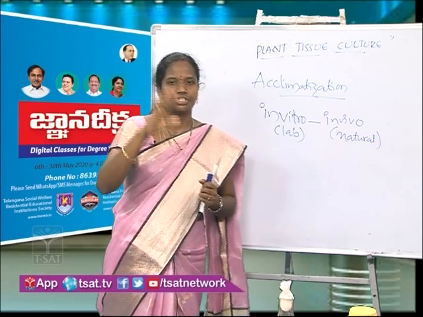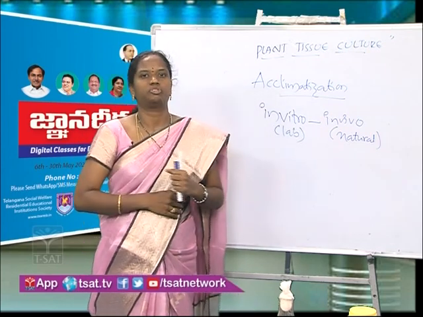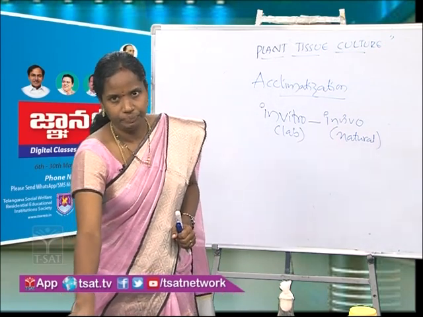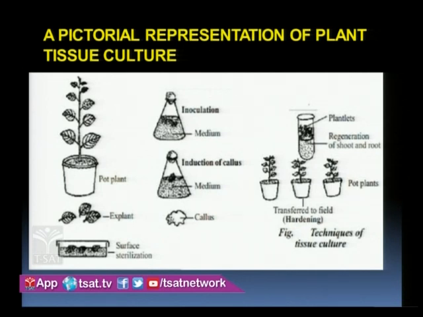Now we will recall all the steps of plant tissue culture through a pictorial diagram. That is the pictorial representation of plant tissue culture.